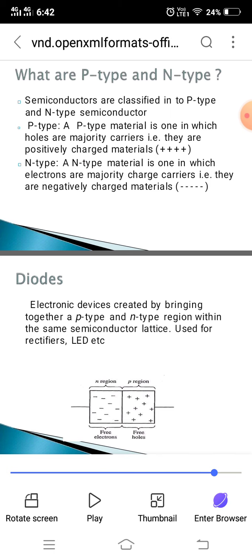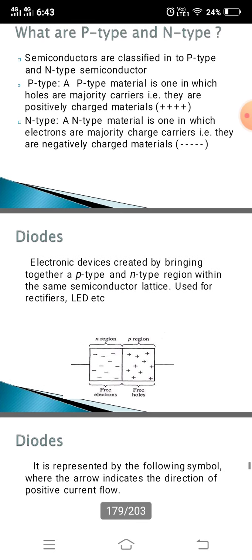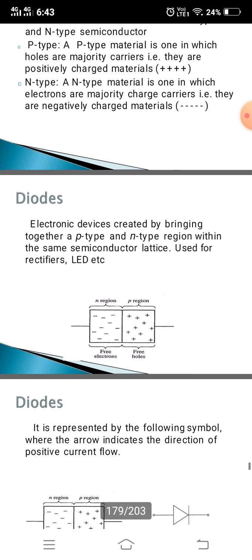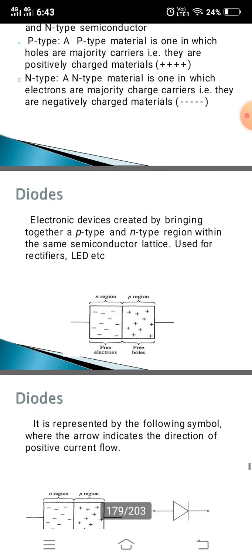Based on that, we want to look at the diode structure. In a piece of semiconductor, one half is doped with p-type impurity and the other half with n-type impurity. A p-n junction is formed. The plane dividing the two halves or two zones is called the p-n junction. As shown in the figure, the n-type material has a high concentration of free electrons, while the p-type material has a high concentration of holes.